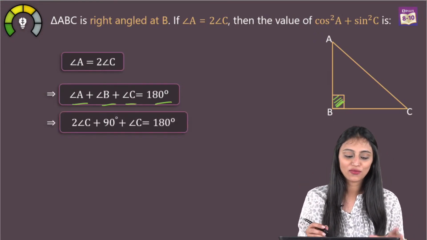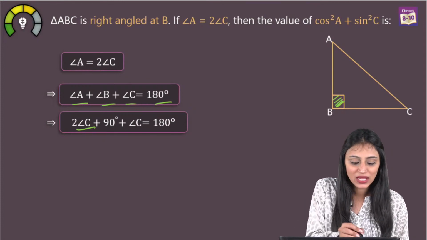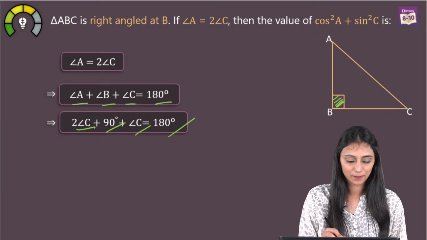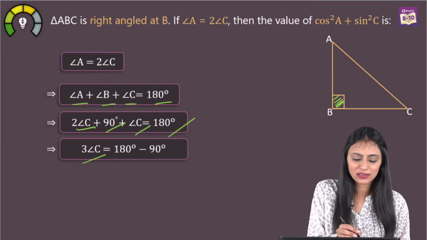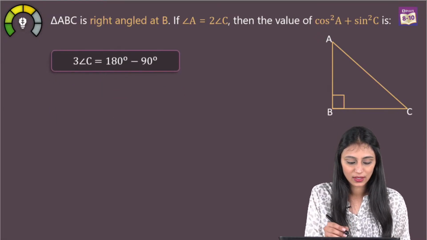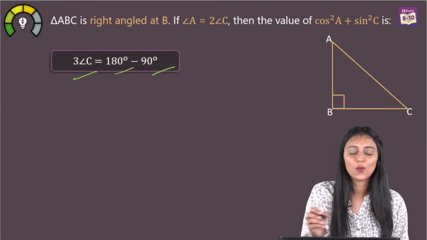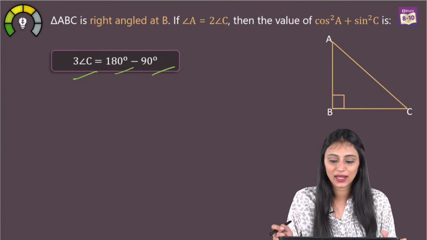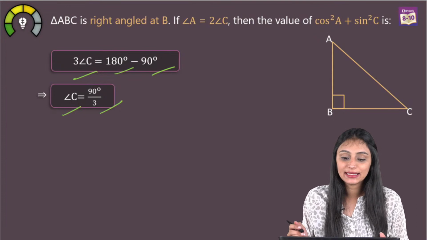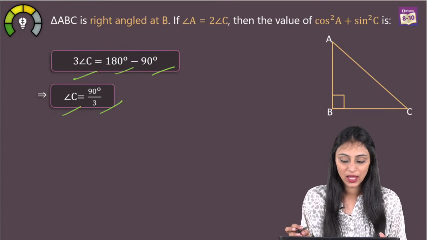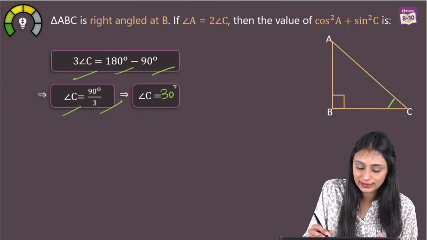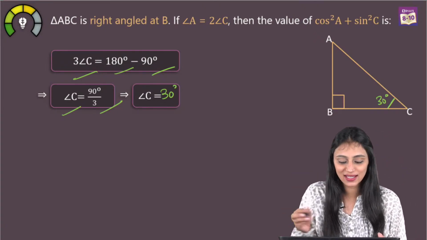Let's put the value of angle A here, that's twice angle C. Angle B is 90 degree. Angle C remains as it is, equals 180 degree. What do we get? We get thrice of angle C equals 180 degrees minus 90 degree. So, we have 3 angle C equals 180 degree minus 90 degree, right? So, we get angle C equals 90 degrees by 3, right? So, angle C is going to be 30 degrees. We have got the value of angle C. I can put it here.